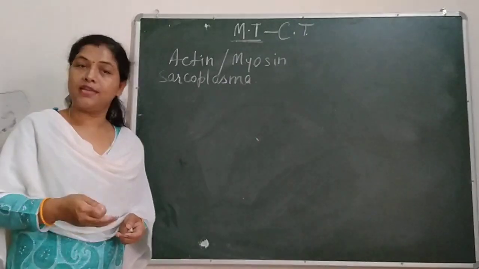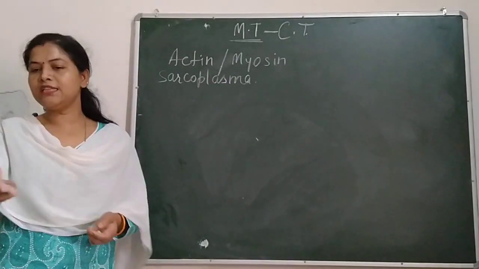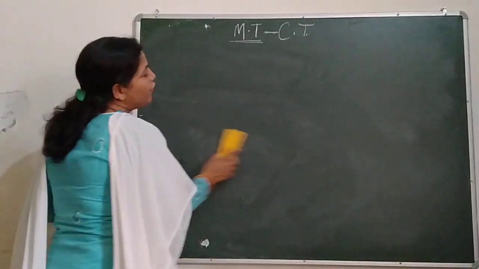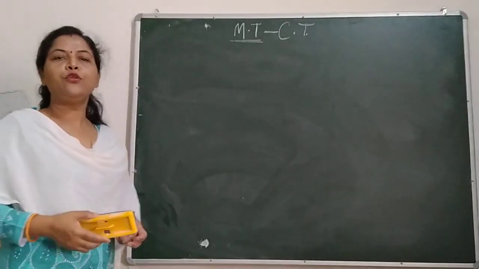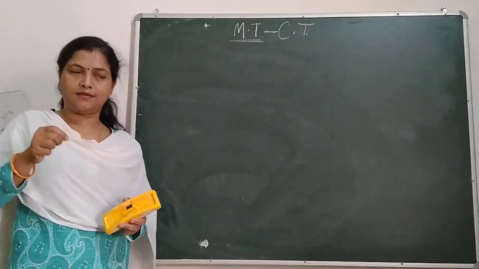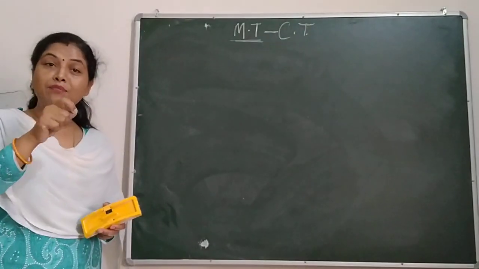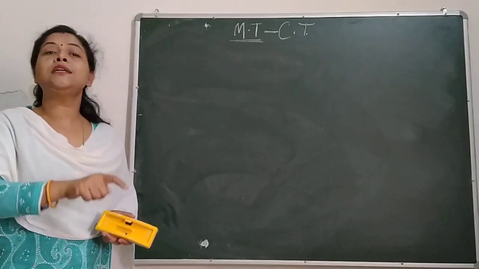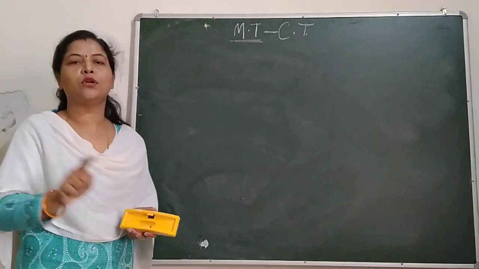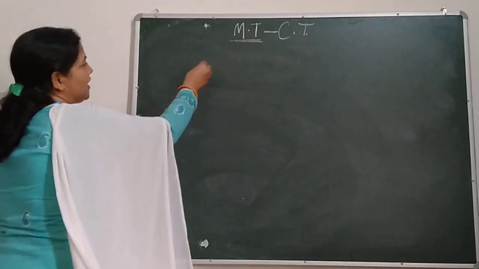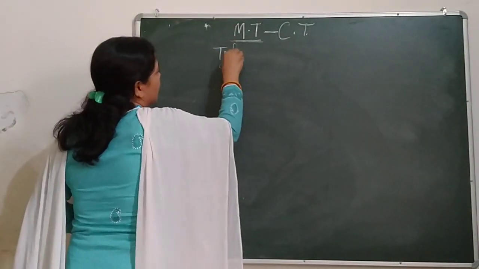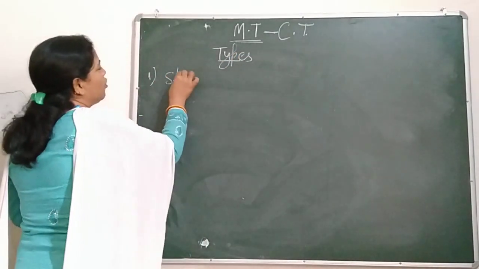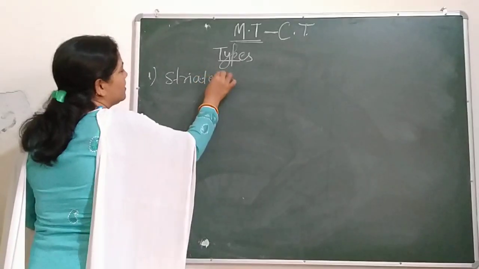In these muscular tissues, they do not have intercellular space, or you can say matrix. We know most of the cells are embedded in the matrix. So in these kinds of muscular cells, no intercellular matrix is found. So, types of muscular tissues. The first one is called striated.